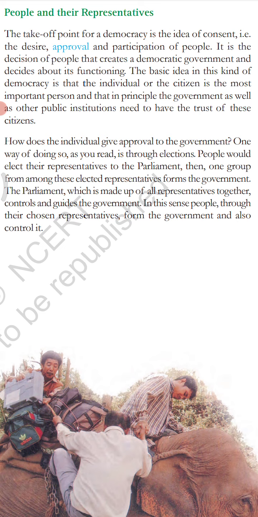Then one group from among these elected representatives forms the government. The parliament, which is made up of all representatives together, controls and guides the government. In this sense, people, through their elected representatives, form the government and also control it.